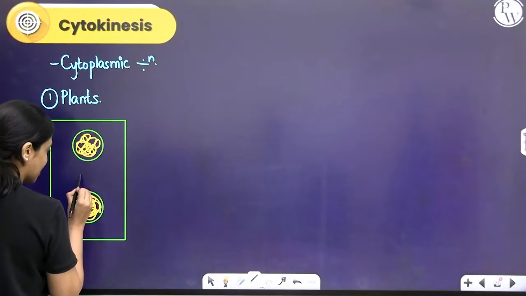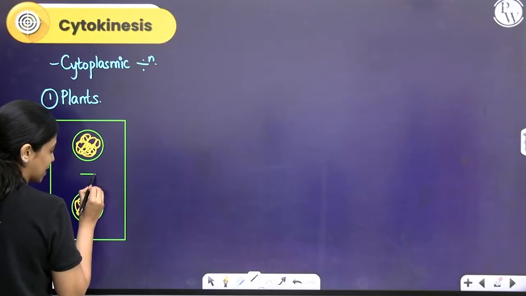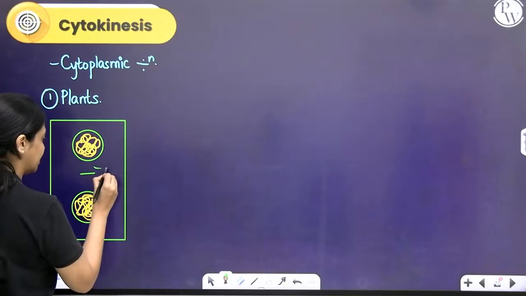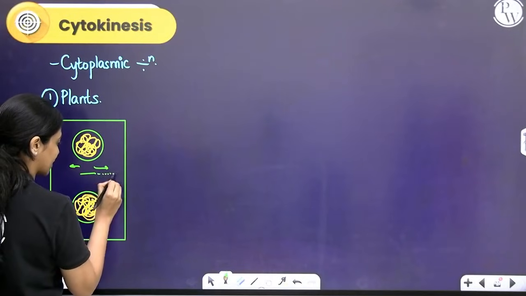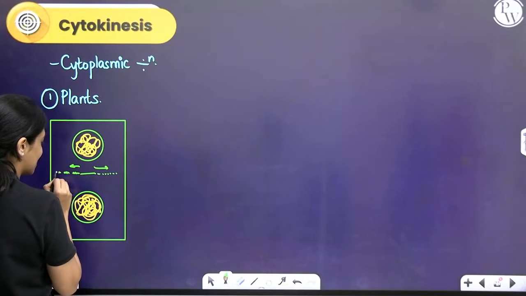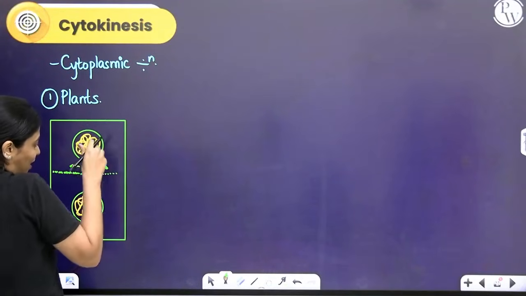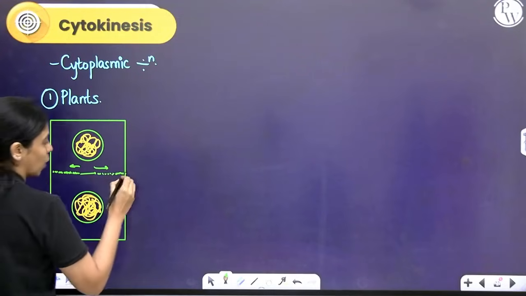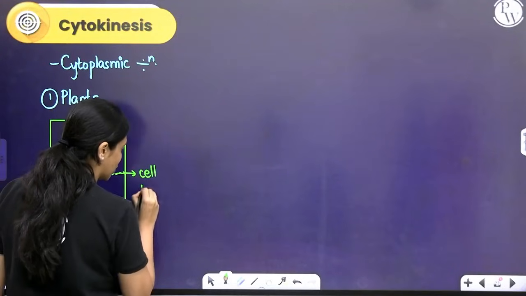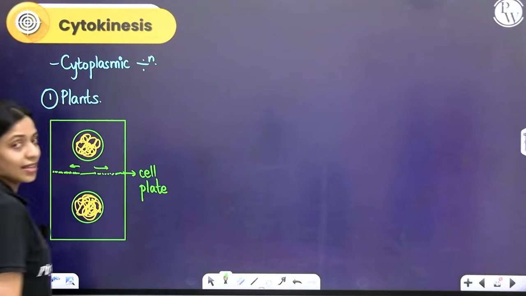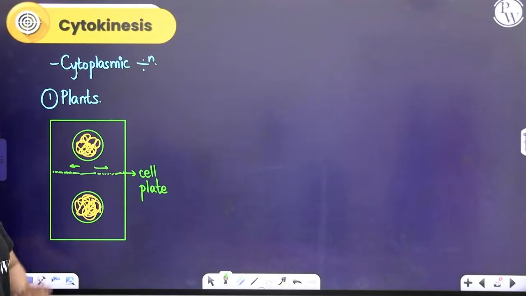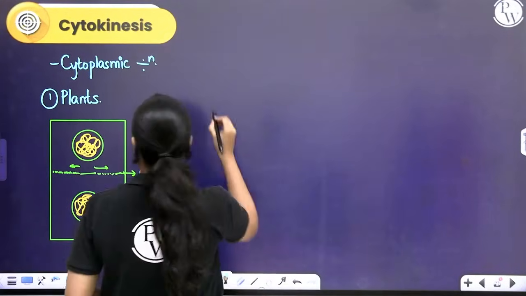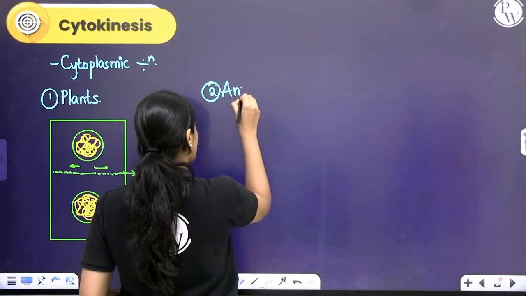So in plant cells a cell plate will start getting laid. Vesicles from the Golgi apparatus will start laying the cell wall from the center towards the periphery like this. The vesicles will have cell wall material. It will start depositing the cell wall material starting from the center towards the periphery. What forms here is called a cell plate. So during cytokinesis in plants, a cell plate forms. It happens, remember, from the center towards the periphery. What happens in animals? In animals, the direction is reverse.